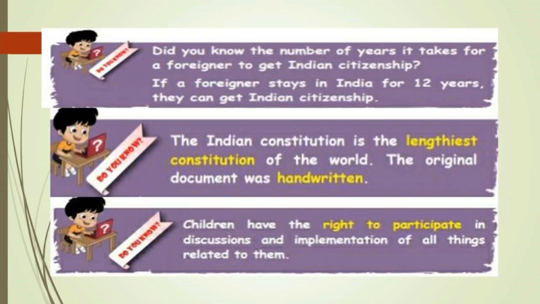Do you know? Did you know the number of years it takes for a foreigner to get Indian citizenship? If a foreigner stays in India for 12 years, they can get Indian citizenship. The Indian Constitution is the lengthiest constitution in the world. The original document was handwritten.